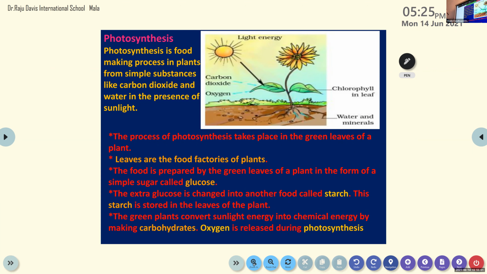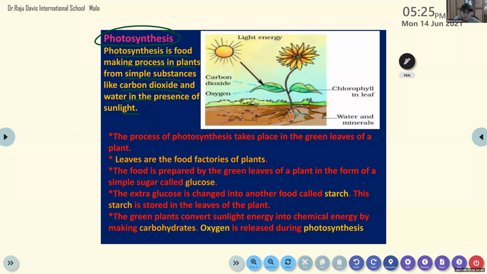So, ma'am, what is photosynthesis? Photosynthesis is the food making process in plants from simple substances like carbon dioxide and water in the presence of sunlight. Ma'am, should we write that? No, you don't have to write it because it is already in your notebook, in the question answers I have given you. You don't have to repeat, you only have to study. So next you only write the heading photosynthesis, not the definition.